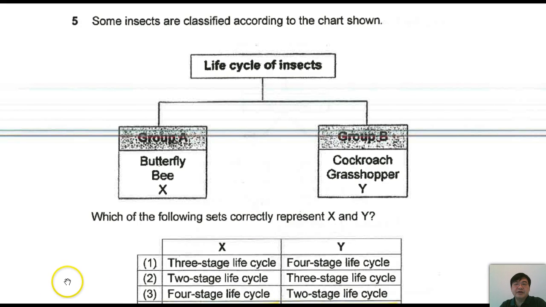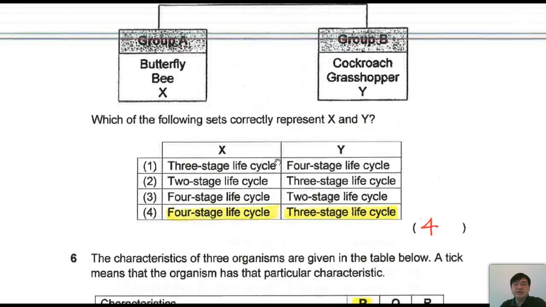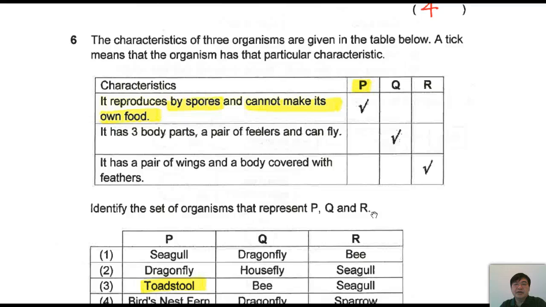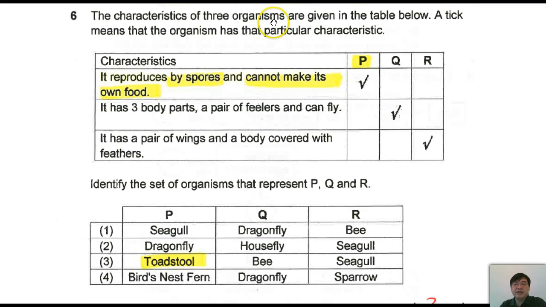Some insects are classified according to the chart shown. Okay, group A, group B: butterfly, cockroaches, grasshopper. To me, at one look, I think it has something to do with the number of stages. Okay, true enough: 4-stage life cycle, 3-stage life cycle. Next.